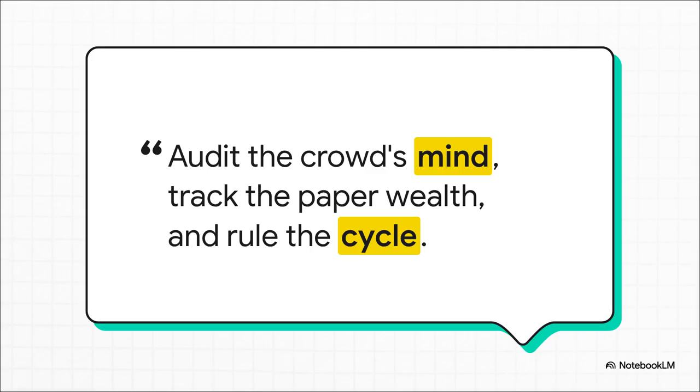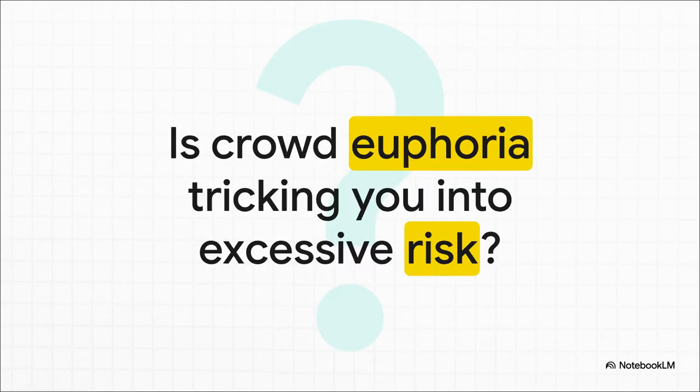You need to identify exactly which of the 5 emotional phases the network is currently experiencing right at this very moment. And once you have that data, compare it to your own portfolio distribution. I want to leave you with this piercing introspective audit. Ask yourself, are you letting crowd euphoria trick you into taking excessive risk right at the market top? Or is crowd panic in the red zone freezing you with fear, stopping your dollar-cost averaging machine exactly when you should be accumulating the most?